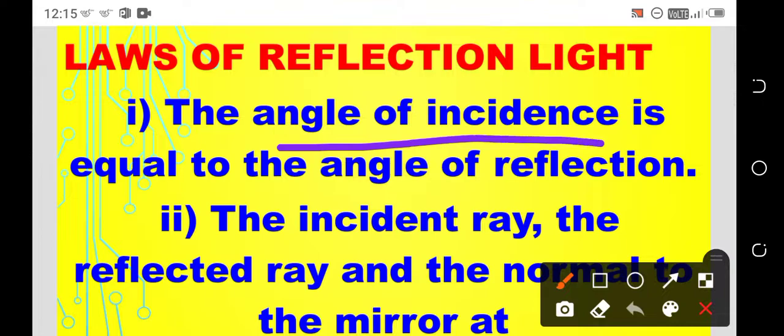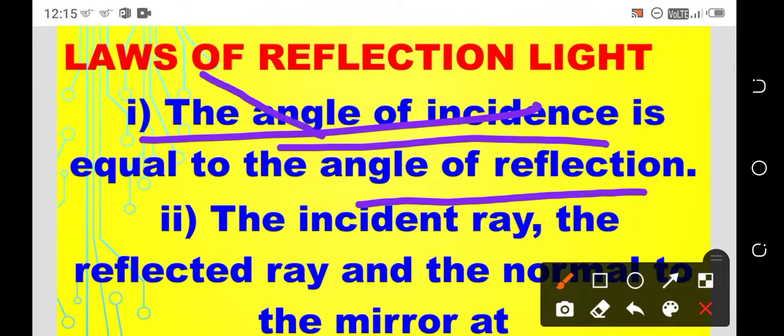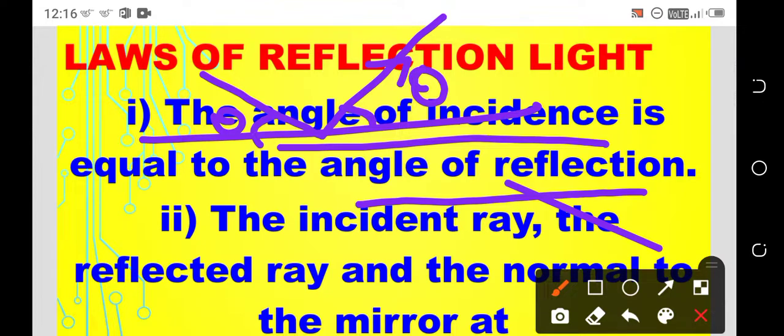The angle of incidence is equal to the angle of reflection. This angle is called the incident angle, this will be the reflected ray, and this angle is called the reflection angle. So the angle of incidence is equal to the angle of reflection. This is the first law.